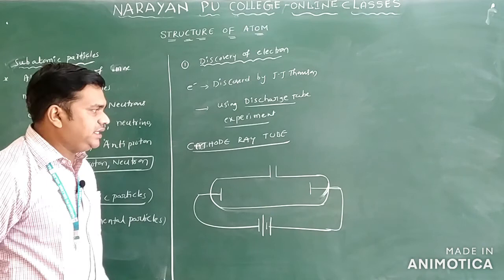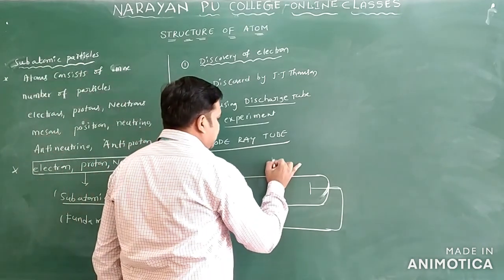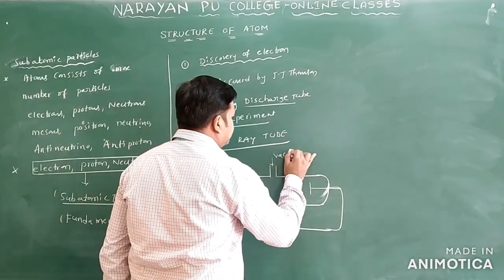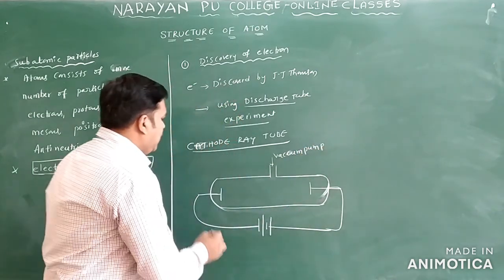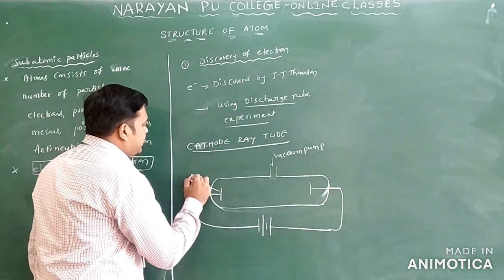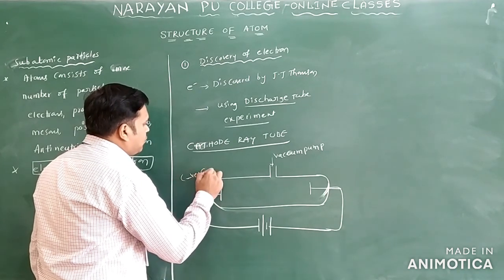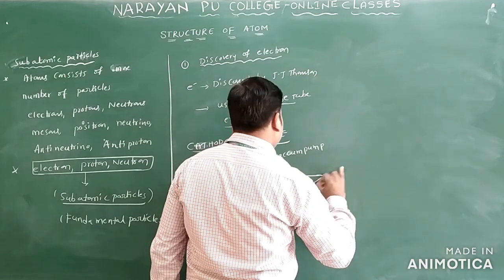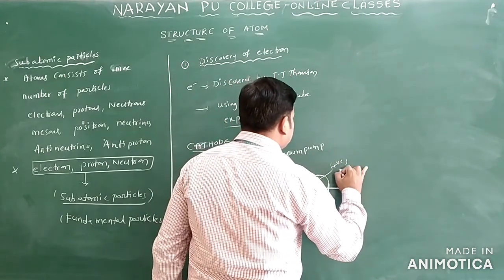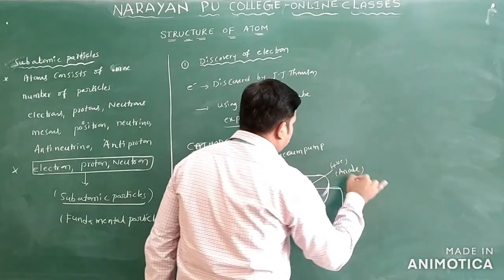This is a vacuum pump. This negatively charged pole is called the cathode. Here the metal electrode is positive, and this is called the anode.